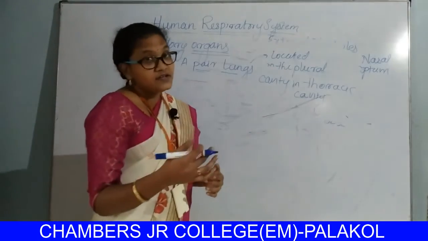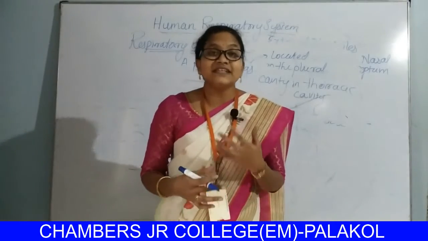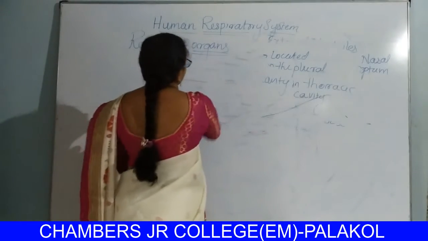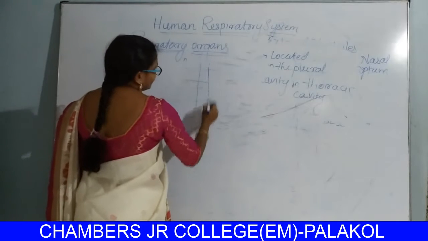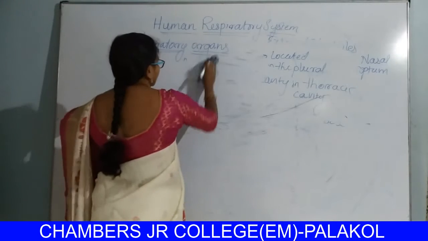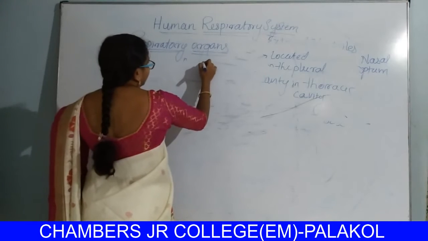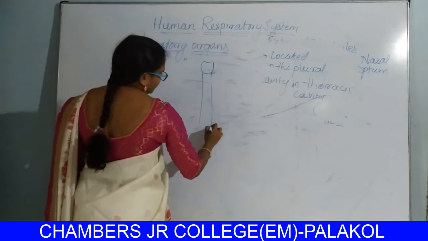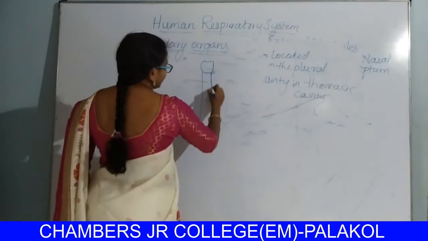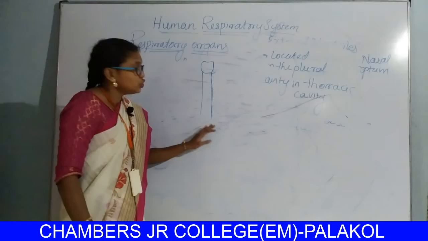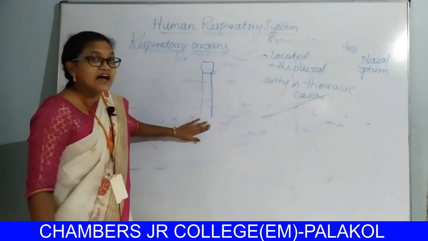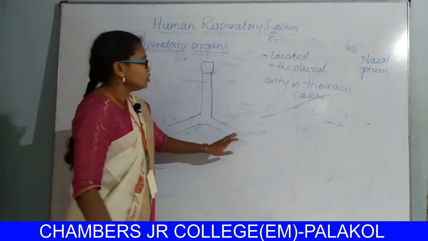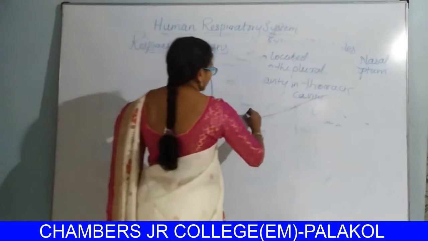The trachea, on entering the thoracic cavity, is divided into two branches.